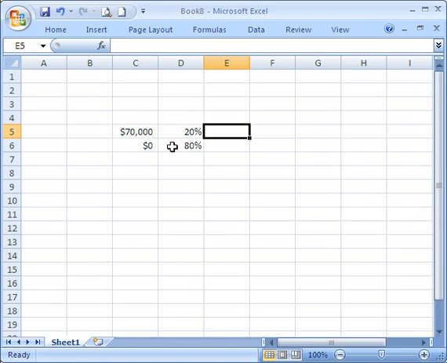We can get the expected or average value 1 year from today in the usual way. We take 20% of 70,000, 80% of 0, and add the two together. So what is the option worth? It's worth $14,000, but not today. It's worth $14,000 1 year from today.